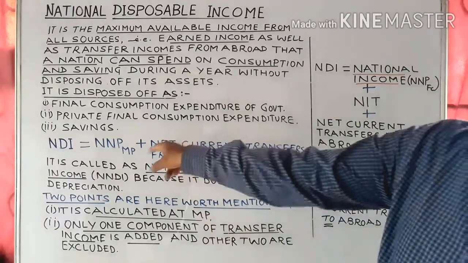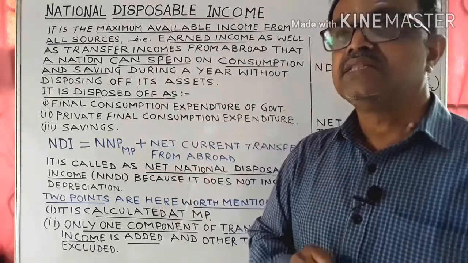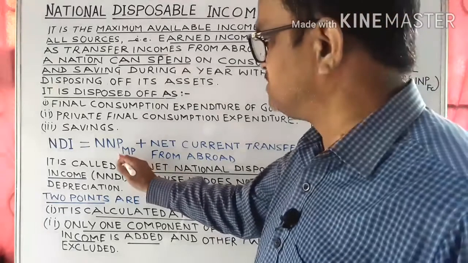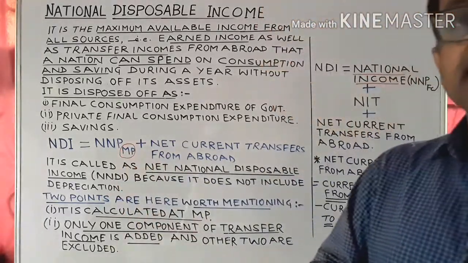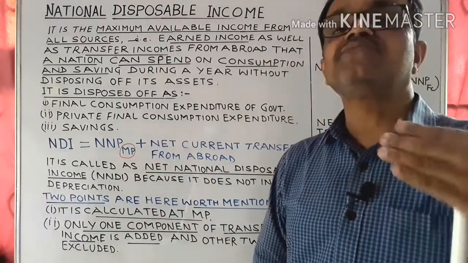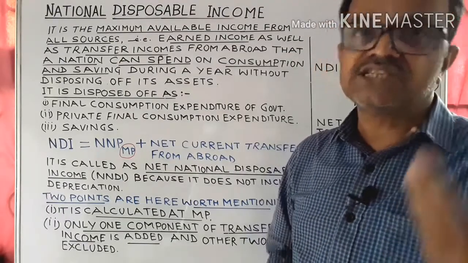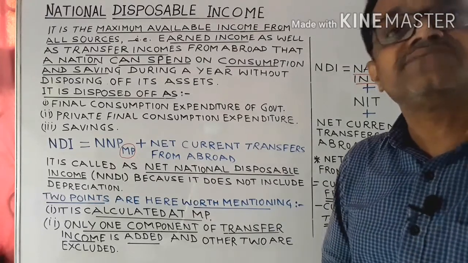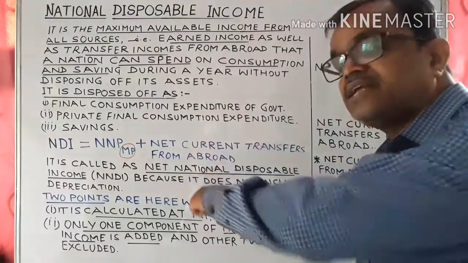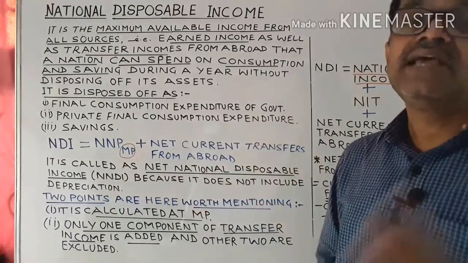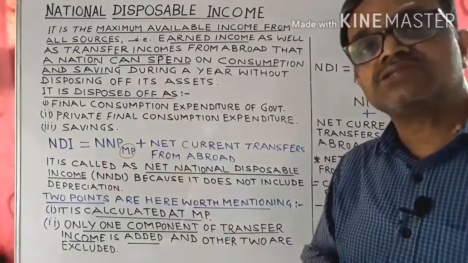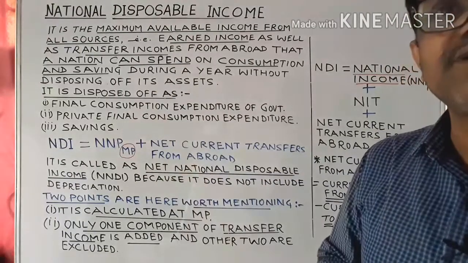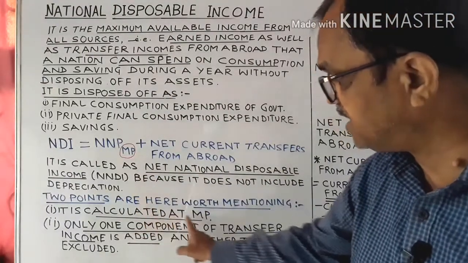Now two points are worth mentioning here. Number one, it is calculated at market price. So far as the computation of national income is concerned, we always compute national income at factor cost. So while calculating, we simply commit an error and calculate it at factor cost. That is the mistake while computing the value of national disposable income. It is always calculated at market price.